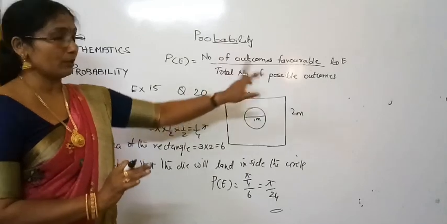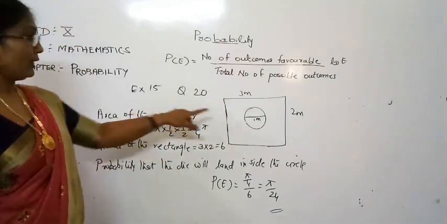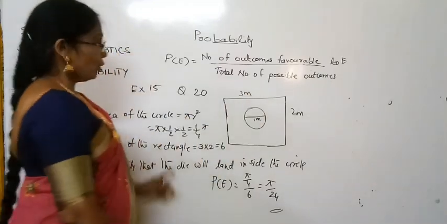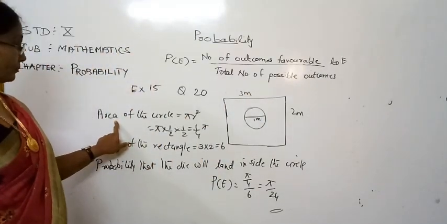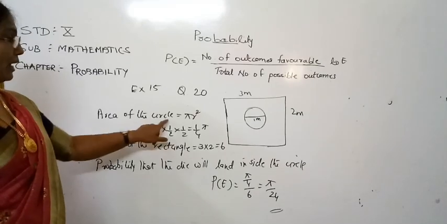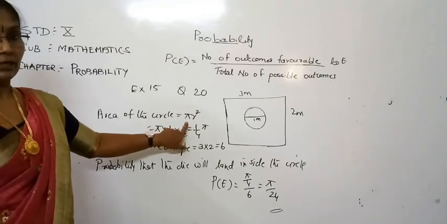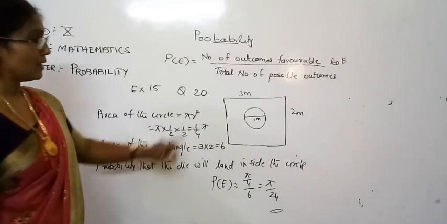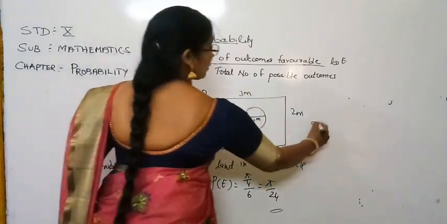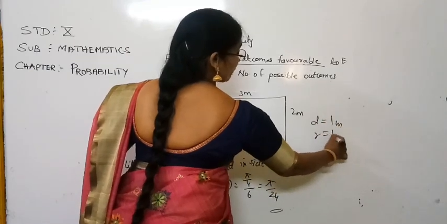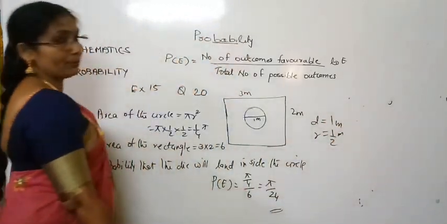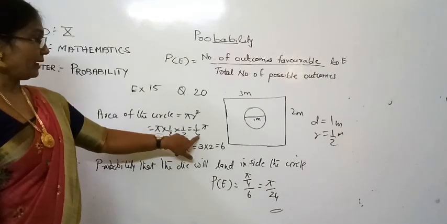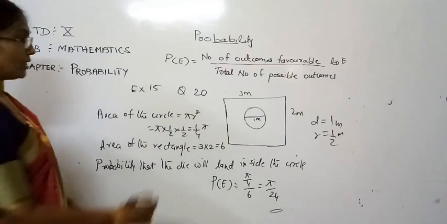Now out of that, we have to find the chance of the die landing inside this circle. So what is the favorable event? The area of the circle. You know the formula for the area of the circle is pi r square, where r is the radius. But here the diameter is given as 1 meter. Therefore the radius will be half meter. So pi into r square, that means half into half, it will become 1 by 4 pi, that is pi by 4.